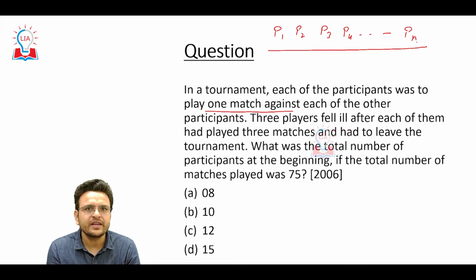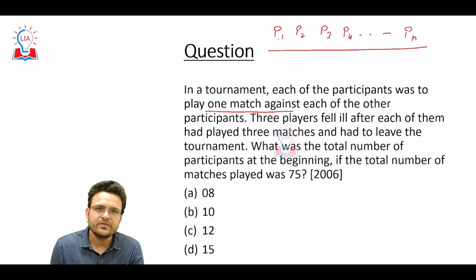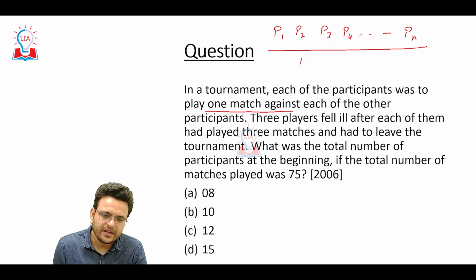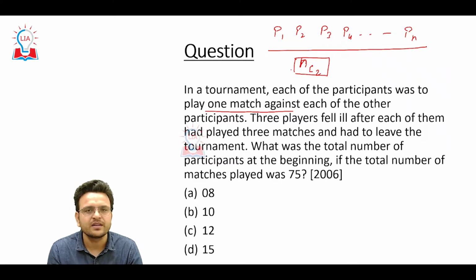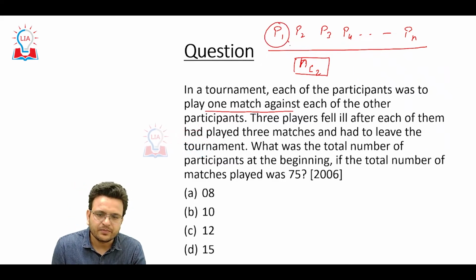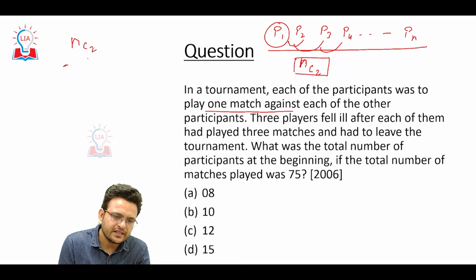In how many ways do these participants have a tournament? It will be nC2. nC2 ways they have a tournament. When one participant is going to play with every other participant, it will be nC2. That is the thing you have to remember.